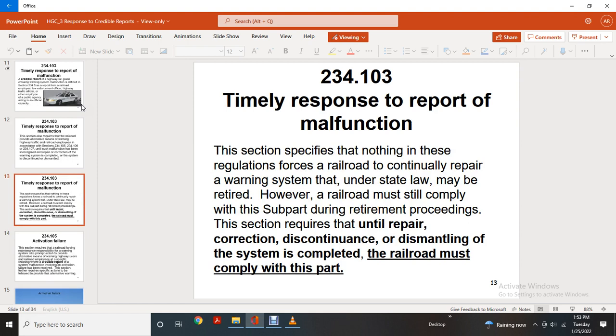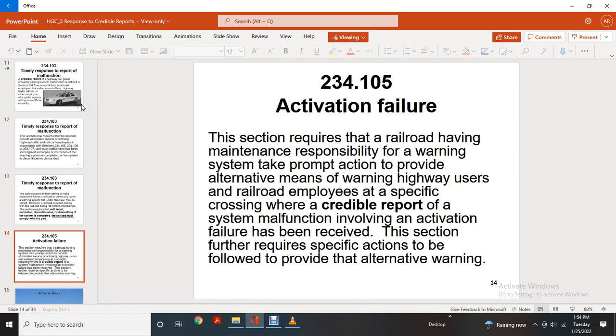234.103 also specifies that nothing in the regulation requires railroads to continually repair a warning system that under state law may be retired. However, the railroad must still comply with the subpart during retirement proceedings. Until the repair, discontinuance, or dismantling of the system is completed, the railroad must comply with this part.